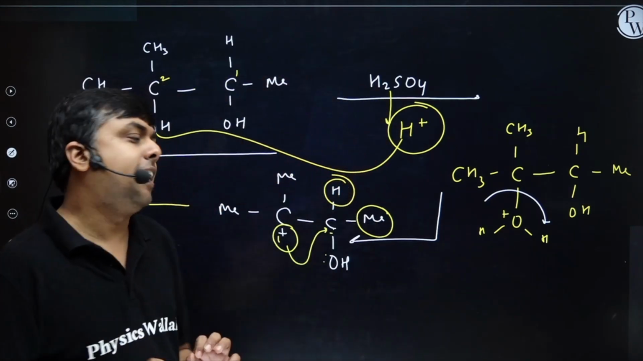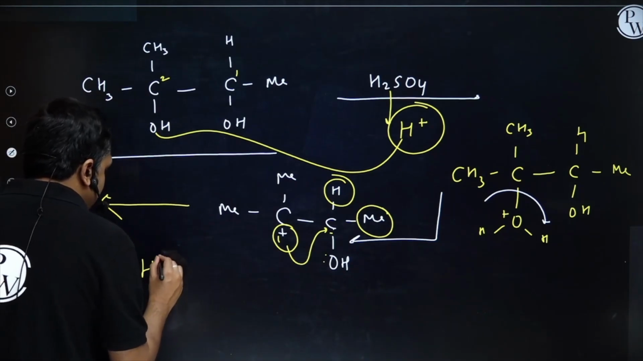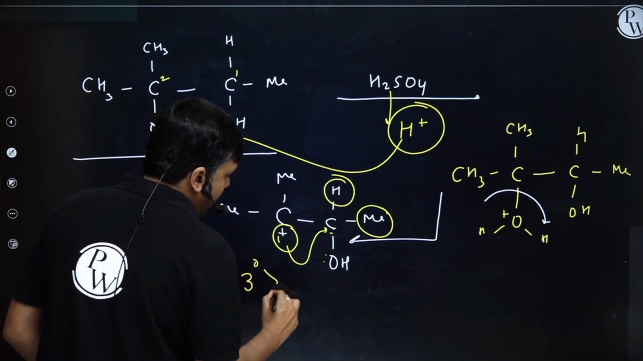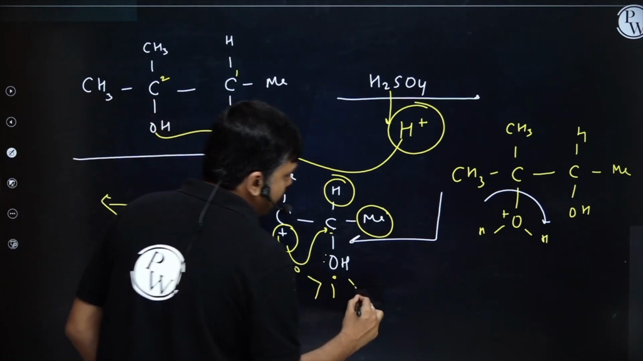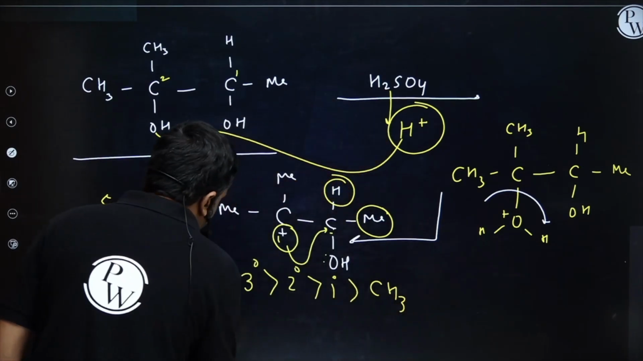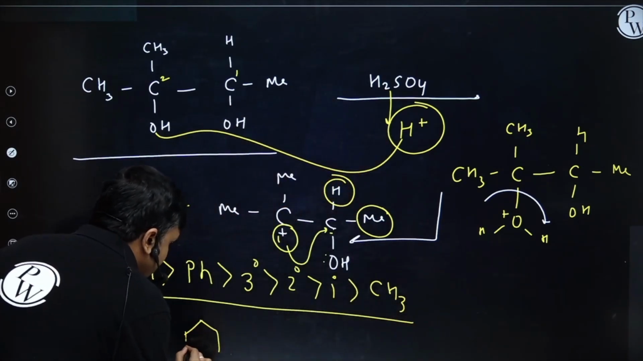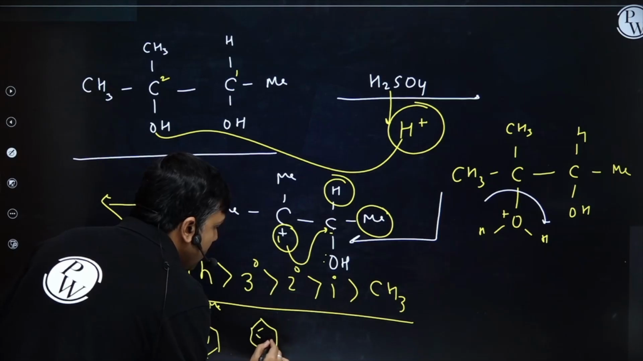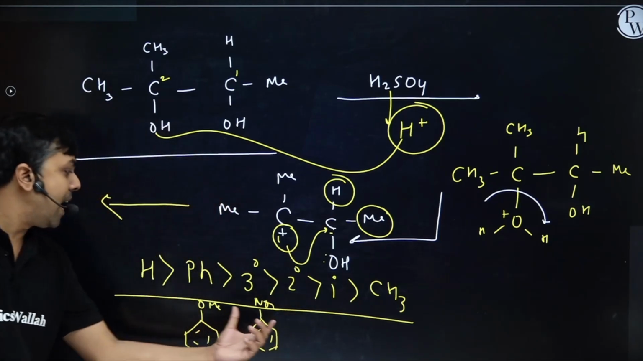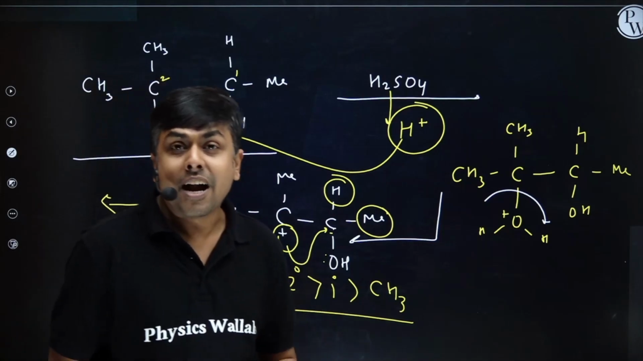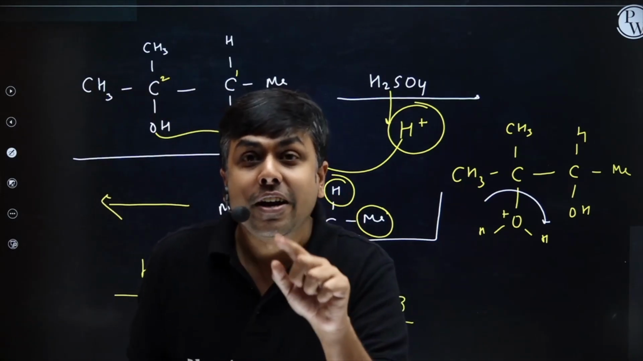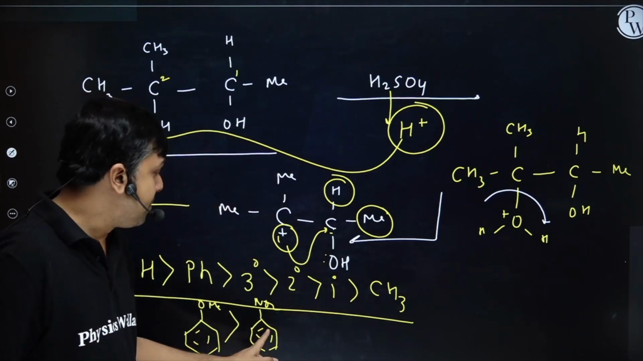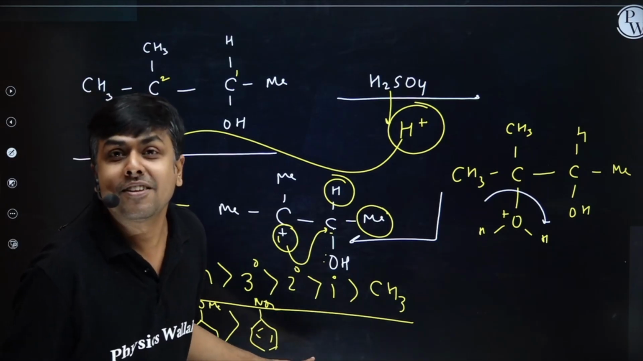Student, first of all, let me write the migration ability. H, then Ph, then 3 degree, then 2 degree, then 1 degree, methyl. Okay. If I talk about Ph also, if it's a substituted Ph like OMe and NO2, which ring will have more nucleophilic behavior? That ring will have more nucleophilic behavior which is connected to a plus N group, right? So this one will have a better migration ability as compared to this one, because this one will destabilize, right?